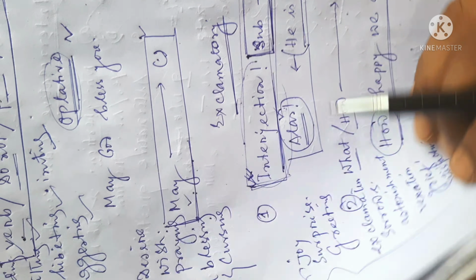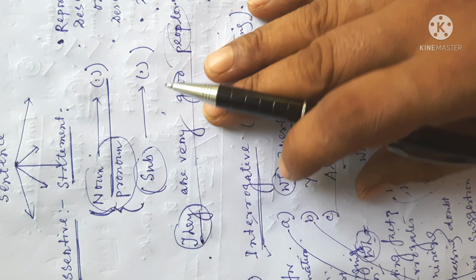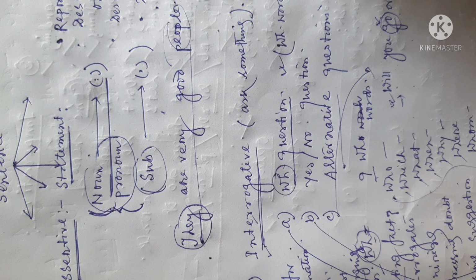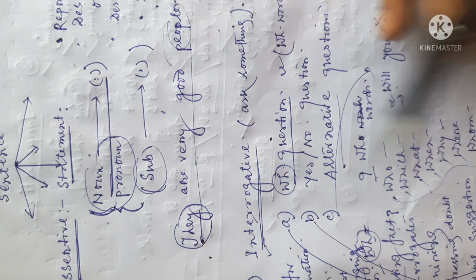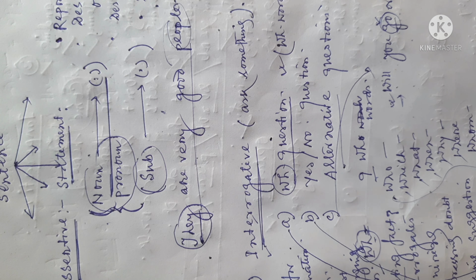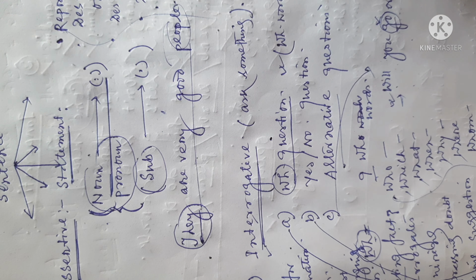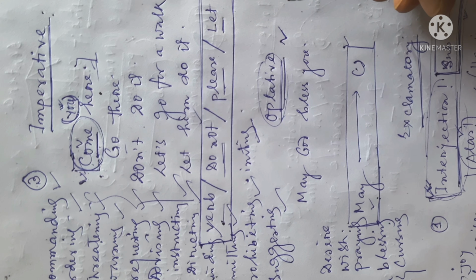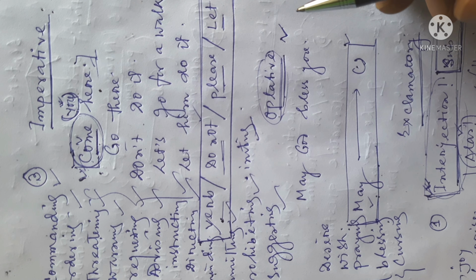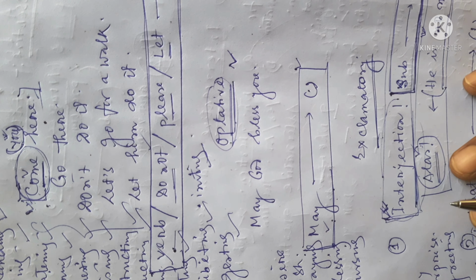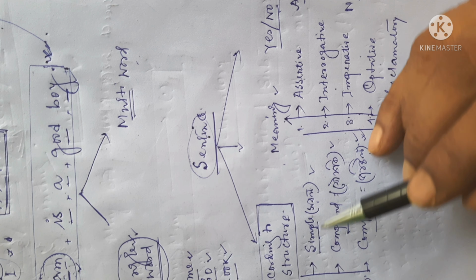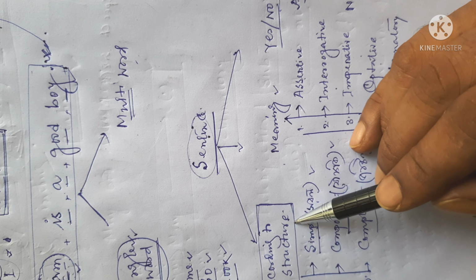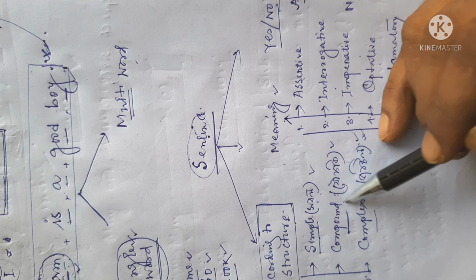So these are the sentences which can be categorized according to the meanings. According to meaning, sentence can be divided into 5 sections: assertive, interrogative, imperative, optative, and exclamatory. And these are their functions, where and in which aspects they are immersed. So the video has become a lengthy one. In my next video, I will describe the sentences which can be categorized according to structure. That means simple, compound, and complex.